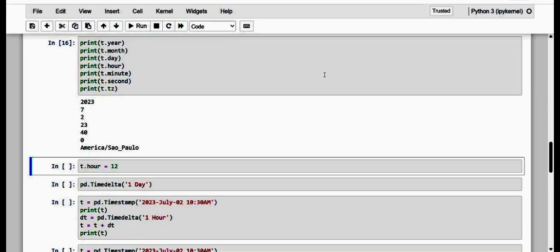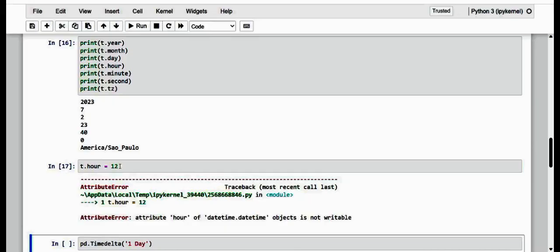Seeing this system of attributes, one would be tempted to update one of them with another value. However, if you try to do this, you will get an error. Just to show you a small example here: if I specify t.hour equal to 12, you expect it to set the hour to 12. No, it does not work in that manner. Kindly have a note of it. We just get an error. Surely there would be an error.